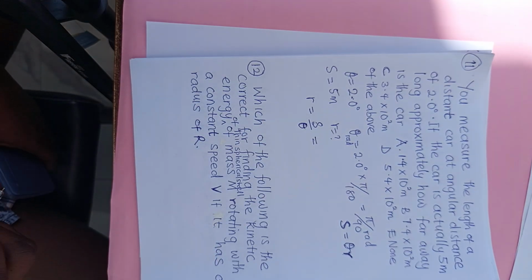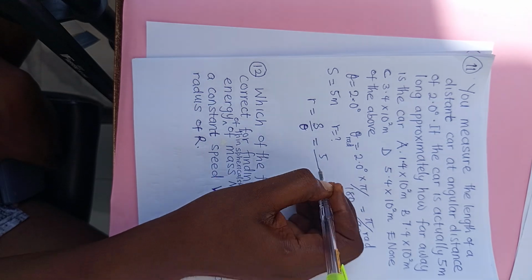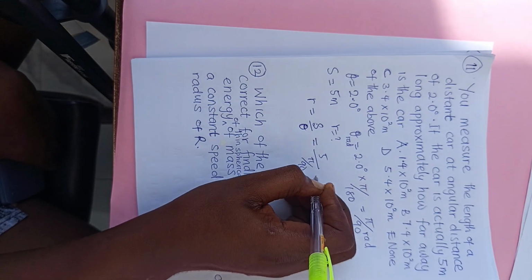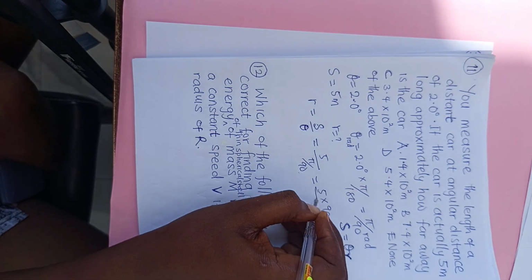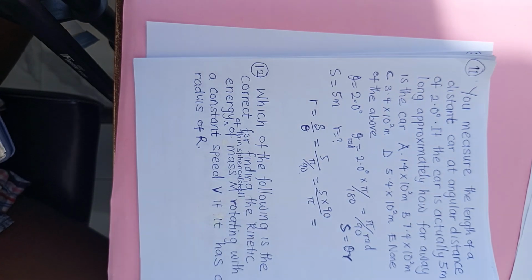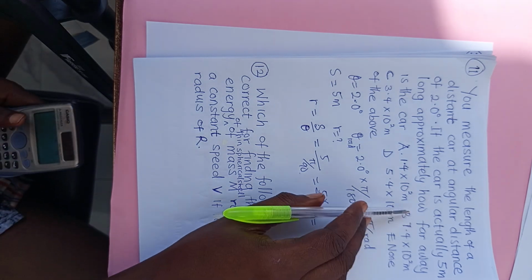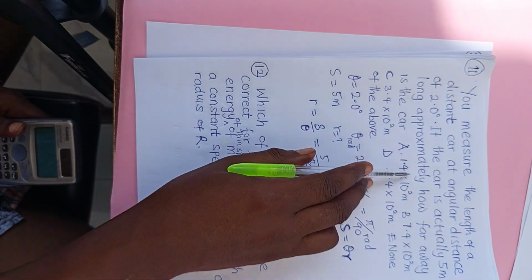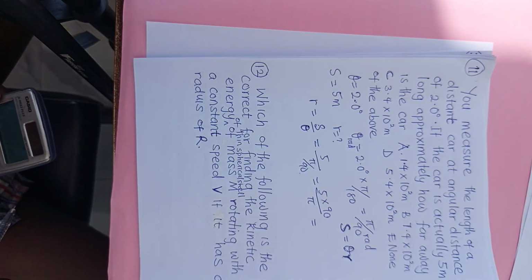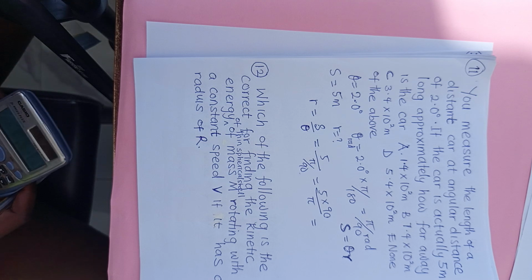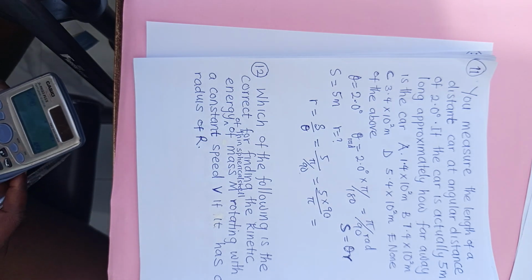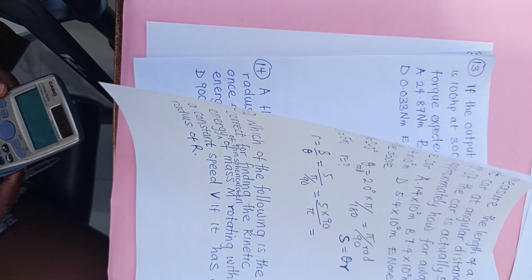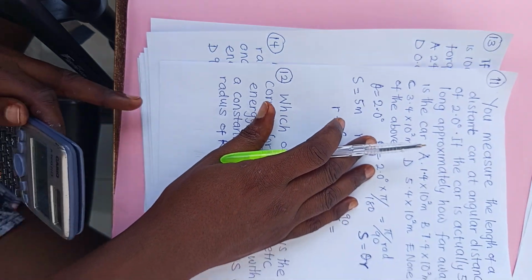So if it's S over theta, S is 5, theta is pi over 90. This 90 can go up as 5 times 90 divided by pi. So what will now be our final answer to get the R? Because R is how far away, approximately how far away is the car. So R can also be likened to your radius, depending on the context of the question.